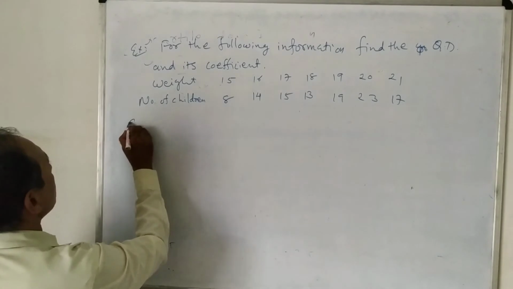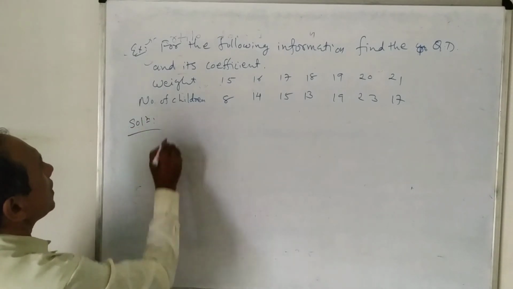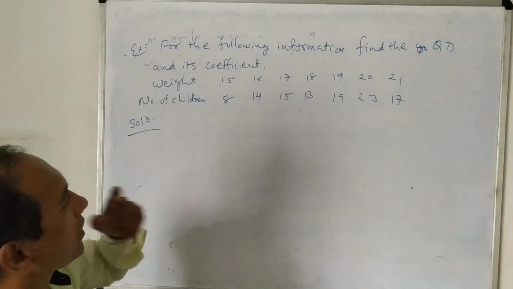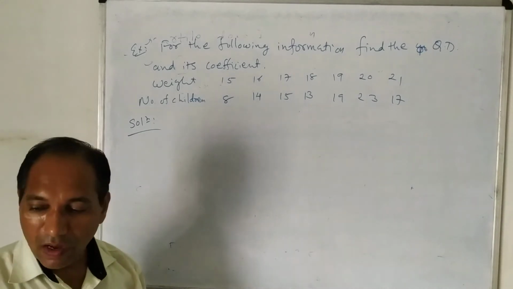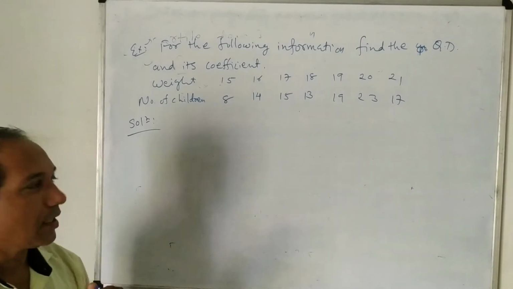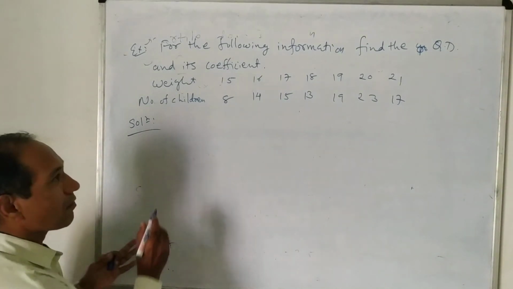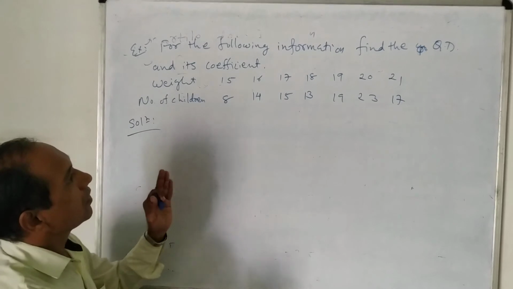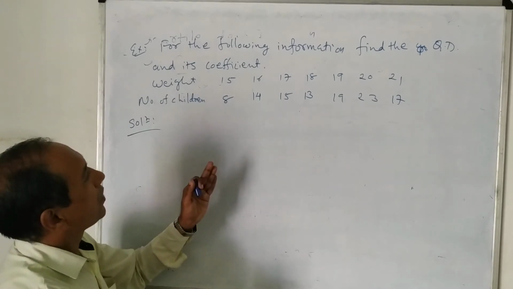Okay. So in the solution process, first of all, observe the data. It is a simple frequency distribution, and we have already seen how to find out Q1 and Q3 for simple frequency distribution. For that, we require to find out cumulative frequency.